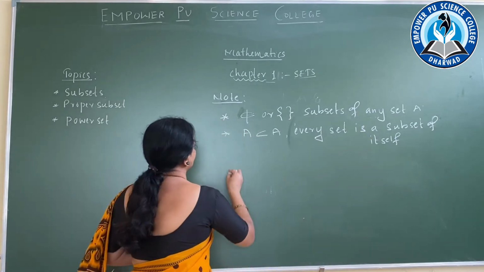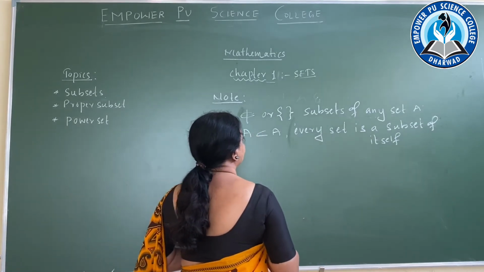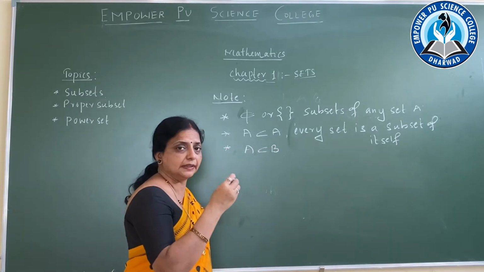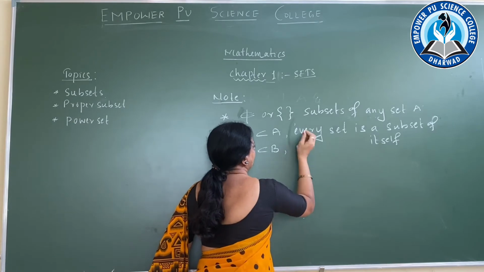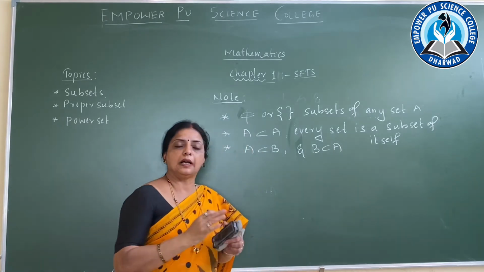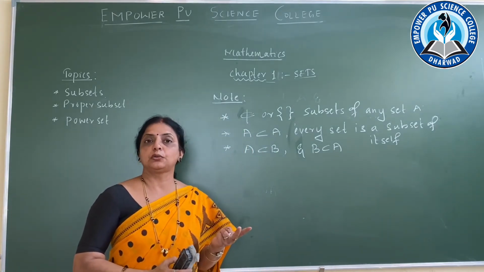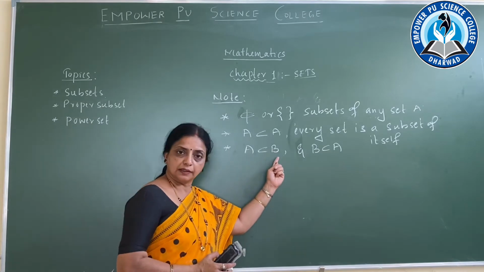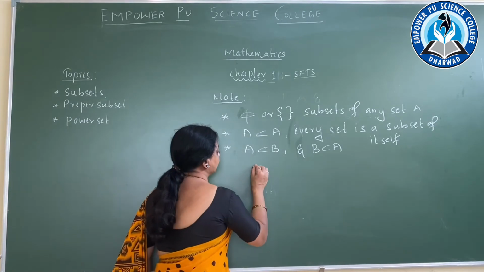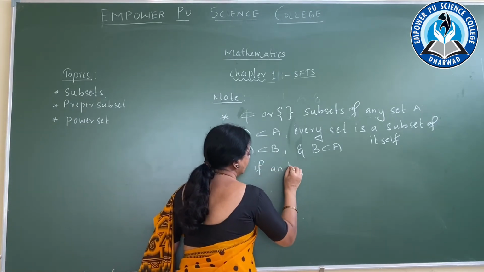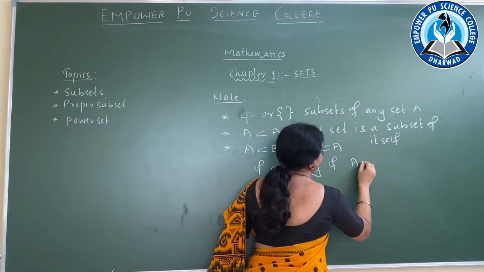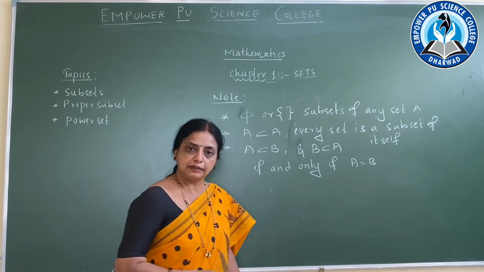Now come to the next one. Now next comes A is a subset of B. Try to see, A is a subset of B and B is the subset of A. Both are subsets of each other. There are two sets, one is A and another is B. Both the sets are subsets of each other if and only if A is equal to B. Both the sets are equal.